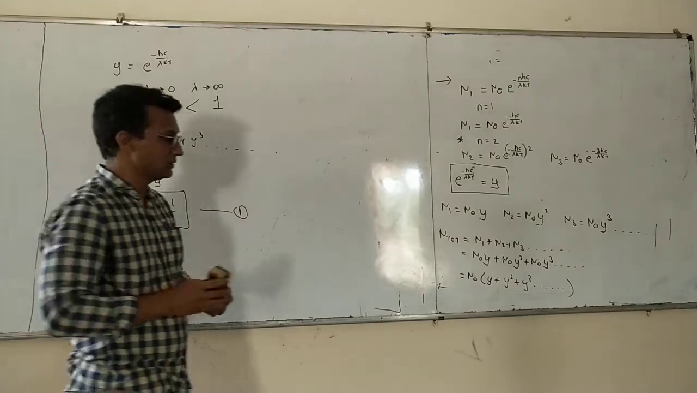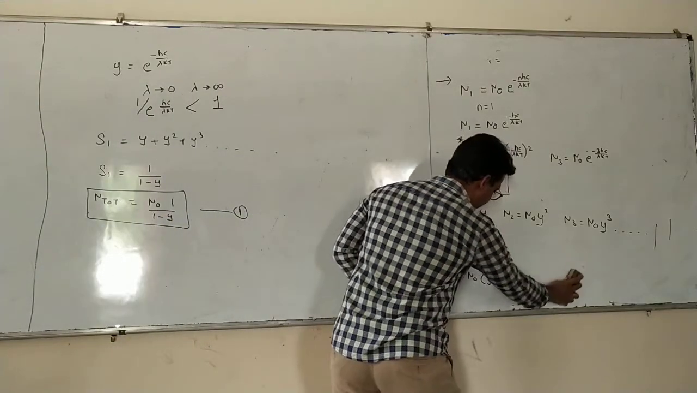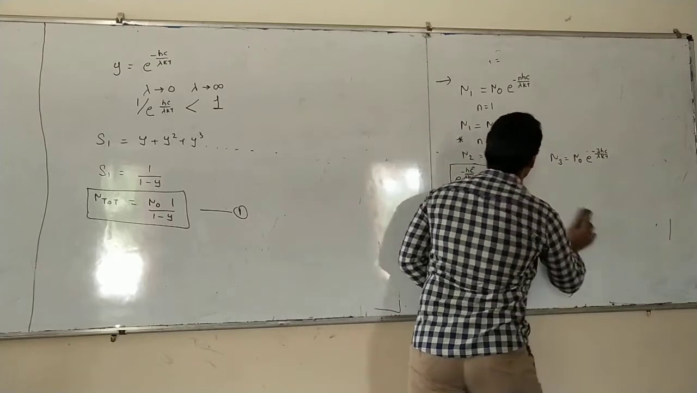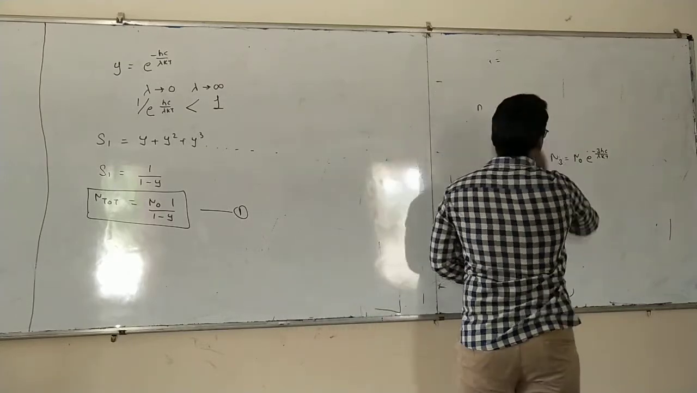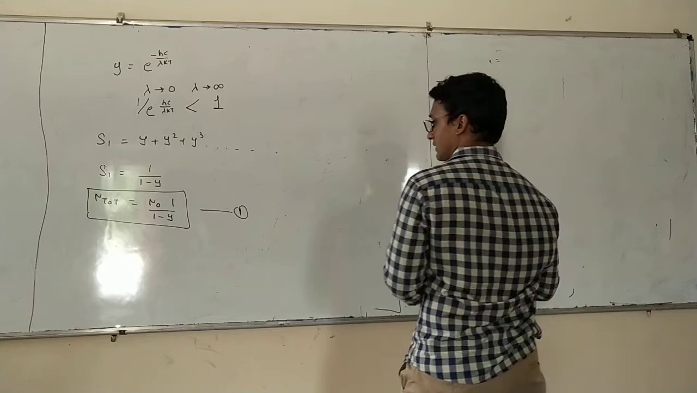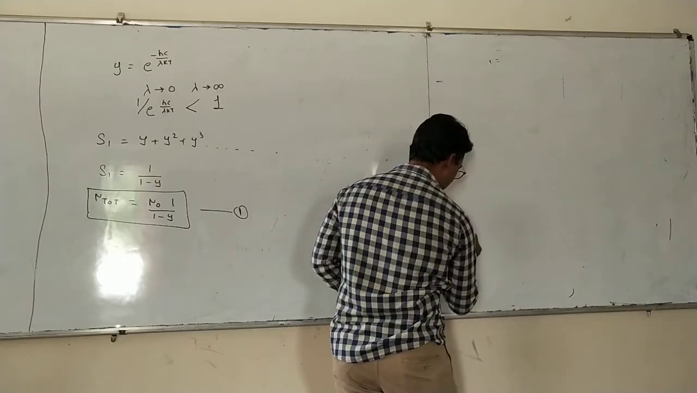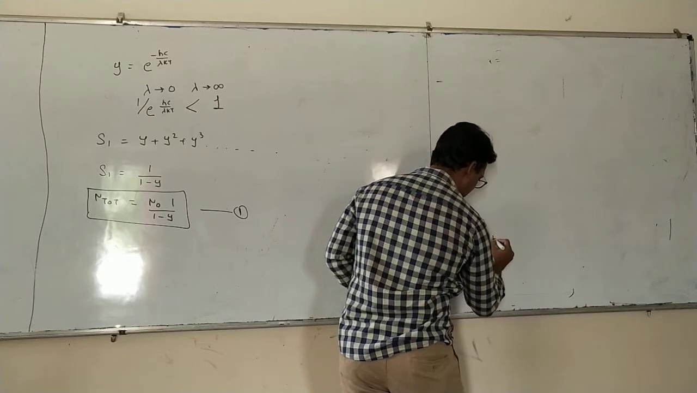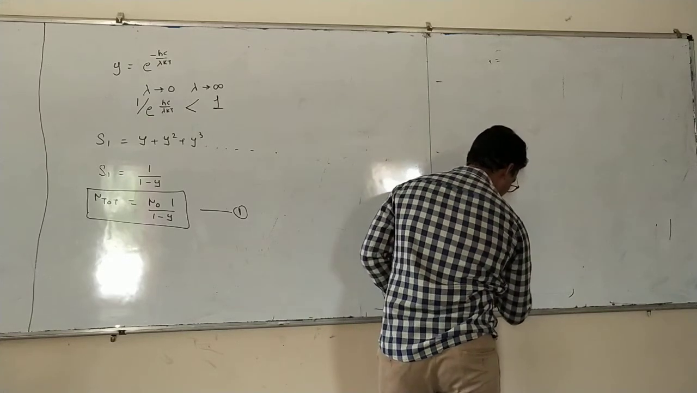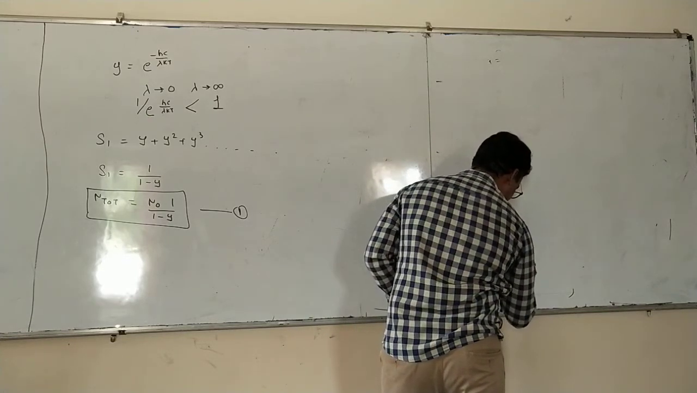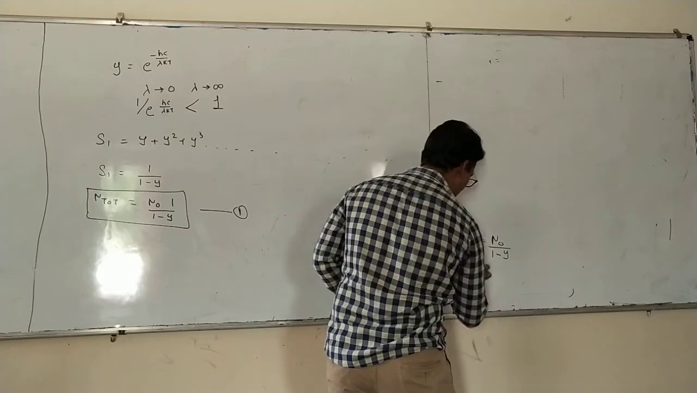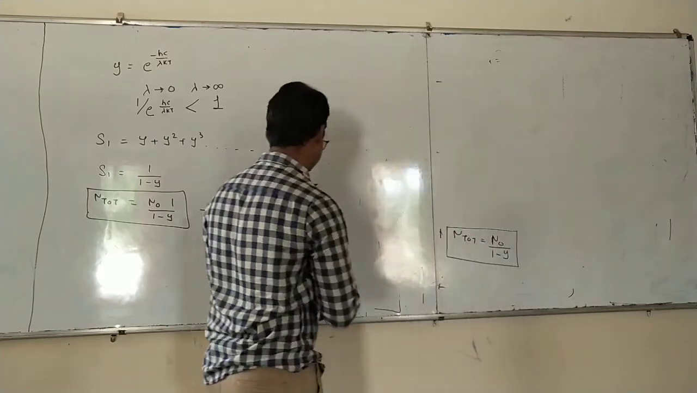I will write this value here so that you can take the next step. So the total number of oscillators will be n0 divided by 1 minus y. This will be the total number of oscillators.